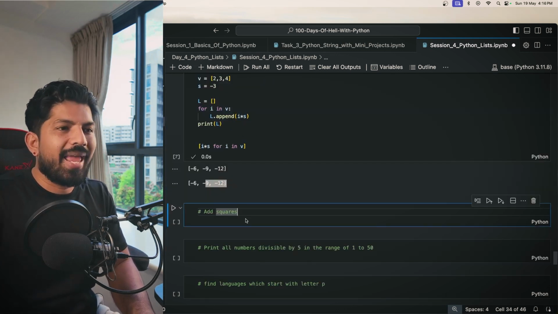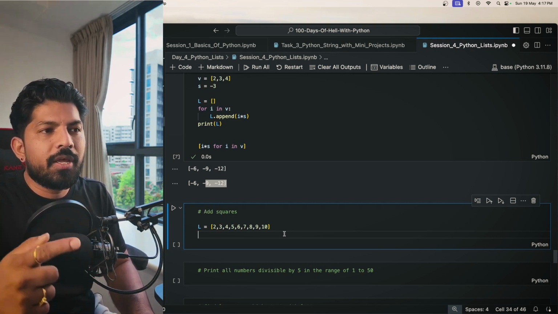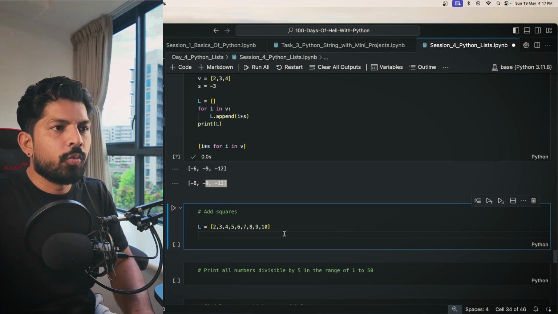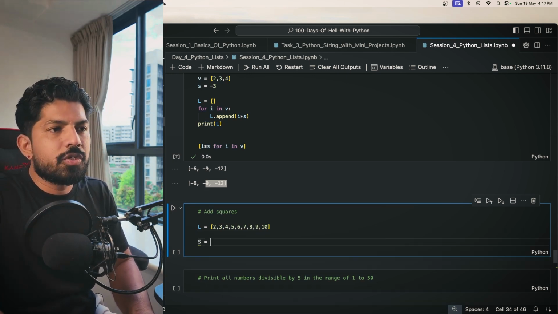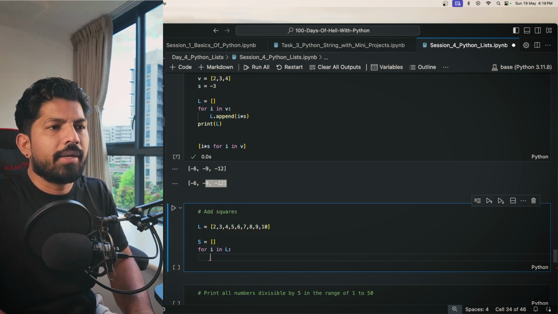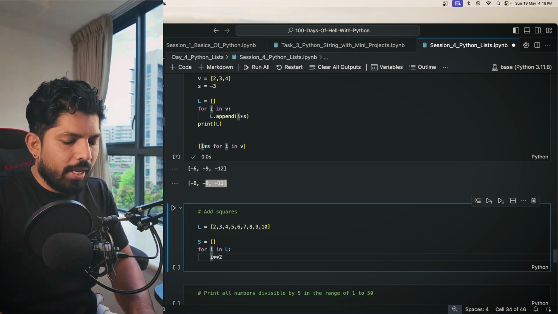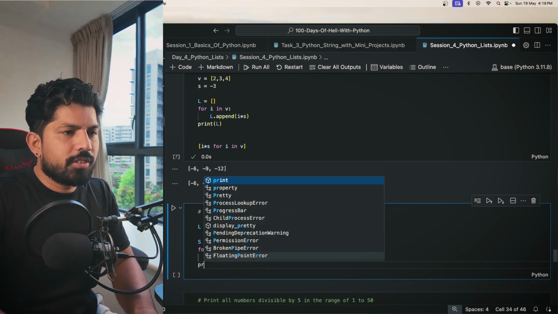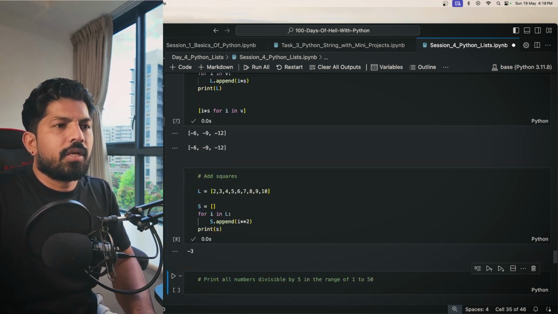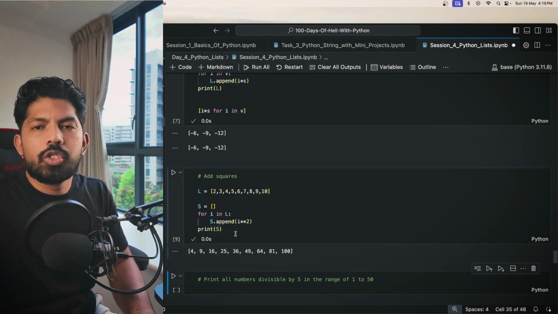Now we have add squares. For example, we have this list, and we want a new list with the numbers squared. So generally we declare an empty list. So let's say s is an empty list. Then for i in L, i multiplied by i is the square, and then we can add this to the empty list, right? So s.append. Now we can just print the s. Oh, I have to give it capital S, and we have the new list with the numbers squared.